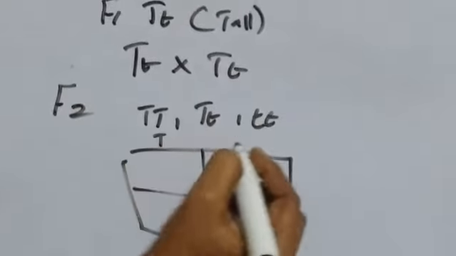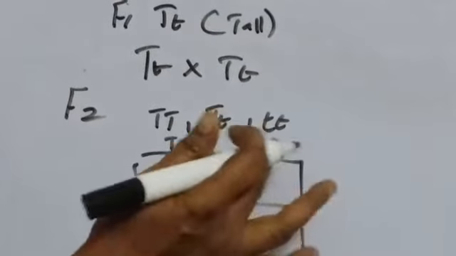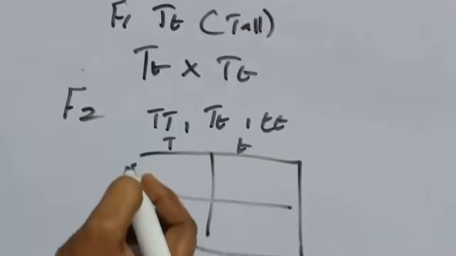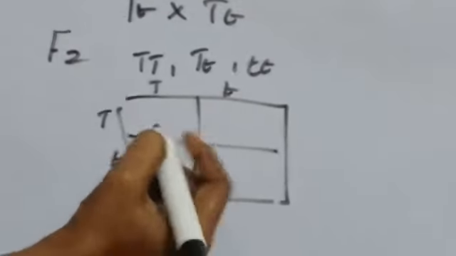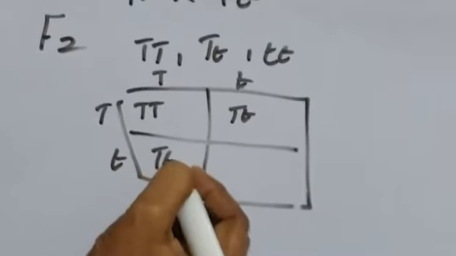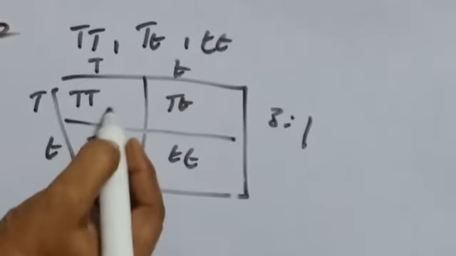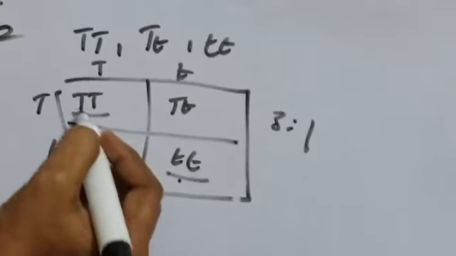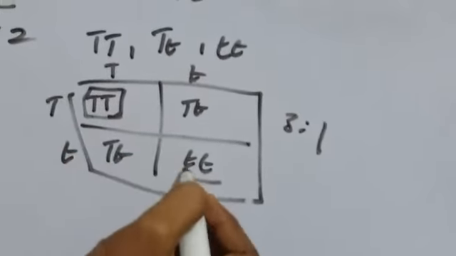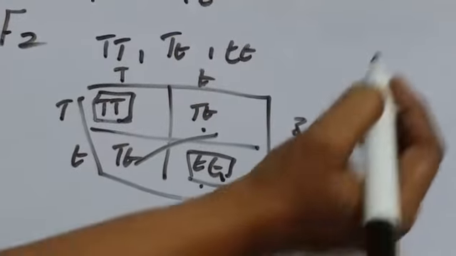You can get the offspring like this. The ratio is 3:1. These are pure breeding. This is homozygous and these two are heterozygous.